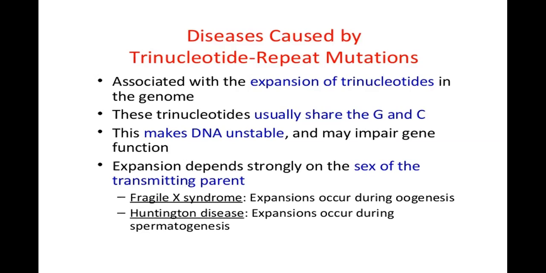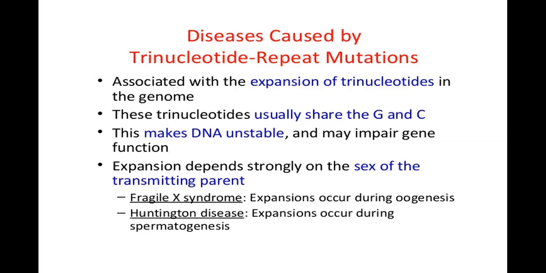Okay, Fragile X syndrome is always going to be transmitted by mothers, as expansions occur during oogenesis. So the grandfathers are going to be affected. They transmit the gene to their daughters, and daughters will transmit this to their sons. So this is how Fragile X syndrome is going to occur after generations.